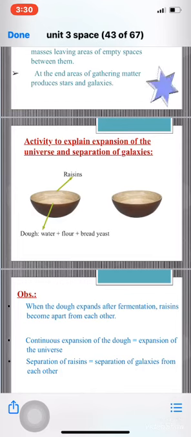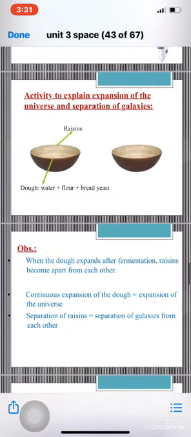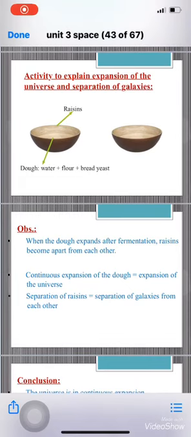After we put the water with the flour and the bread yeast in the glass container and make a dough, we will add the raisins in the dough. Then we will leave the dough to ferment in a warm environment. Okay, what we will see, the observation. When the dough is fermented and starts to expand, I will see that the grains of raisins move apart from each other as the time passes.